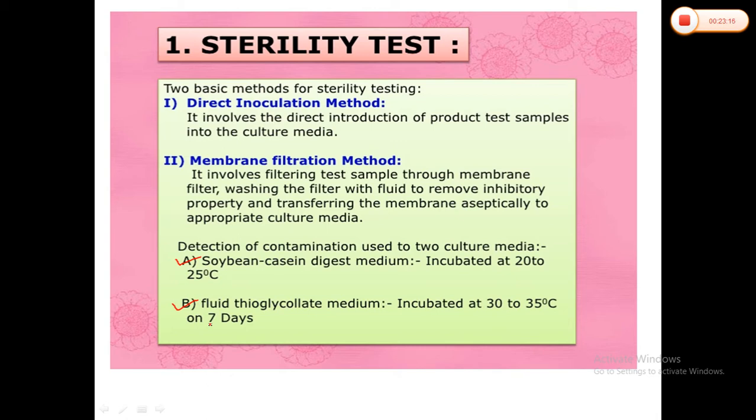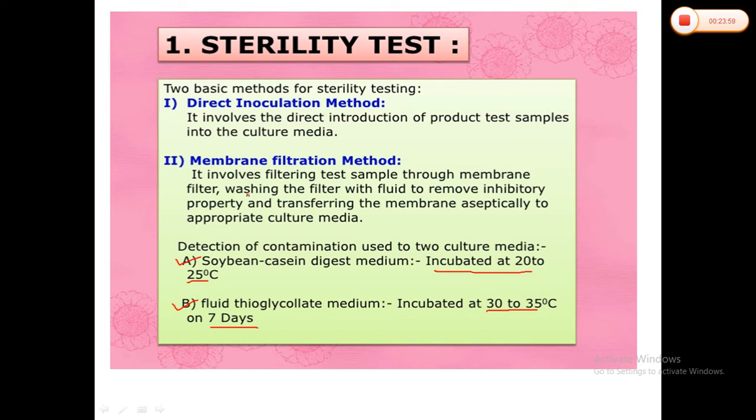The direct inoculation method involves the direct introduction of the product test samples into the culture media, and you have to incubate. If you are using the soybean casein digest medium, you have to incubate at 20 to 25 degrees Celsius. If you are using the thioglycolate medium, you have to incubate at 30 to 35 degrees Celsius for 7 days. Direct inoculation is a simple method: the formulation is directly inoculated into either soybean casein digest medium or fluid thioglycolate medium.